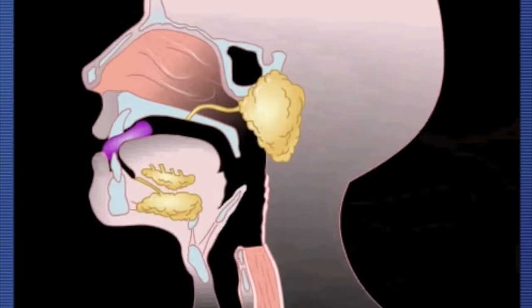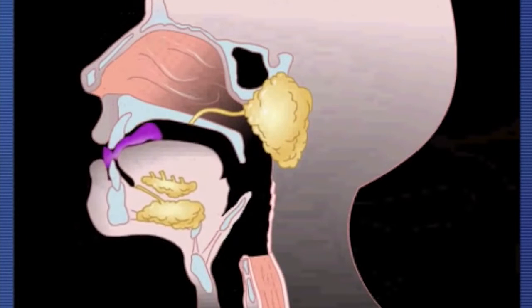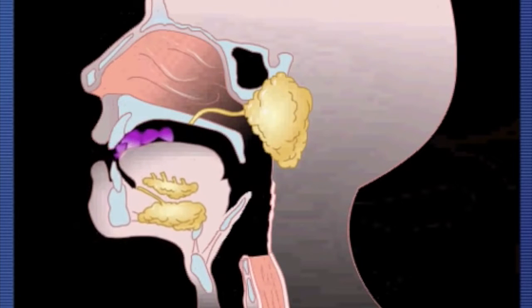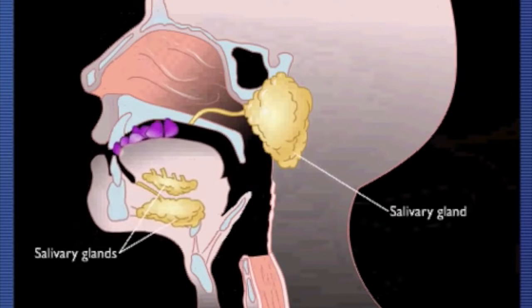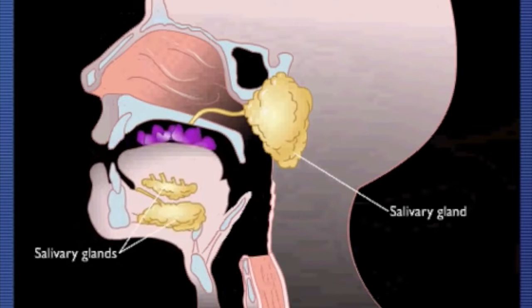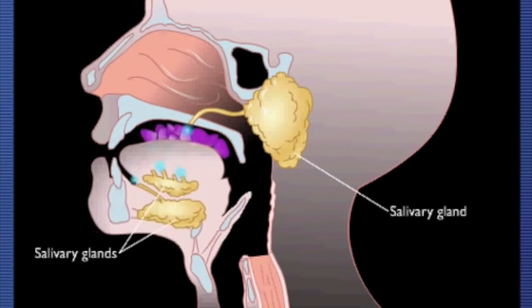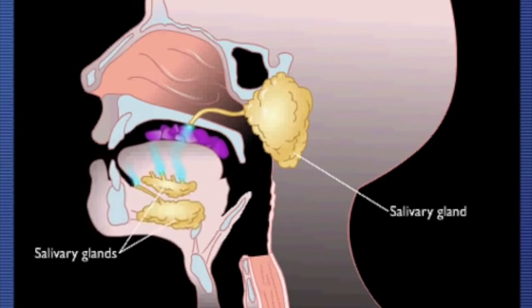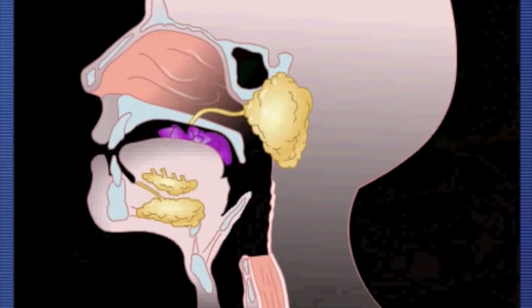The first part of the digestive system is ingestion. Here, food is broken up into smaller pieces and salivary glands secrete saliva. This begins the chemical breakdown and keeps food moist. At this point, amylase in saliva begins the breakdown of starch before food enters the stomach.